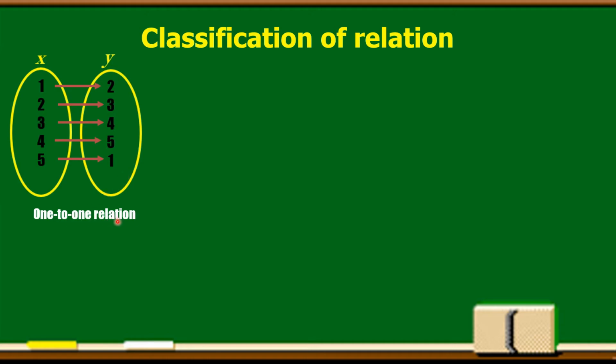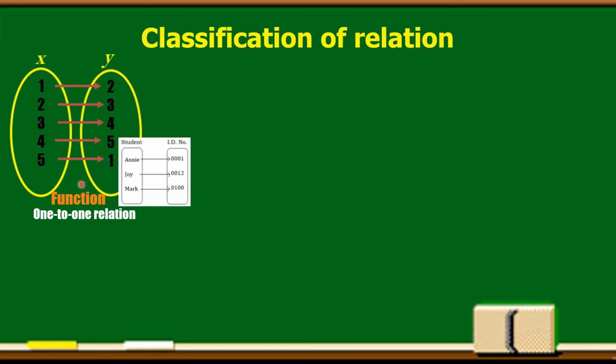So in one-to-one relation, as you can see here, is it a function or a mere relation? Yes, it is a function because makikita natin walang naulit sa domain natin or sa element na x. So walang naulit. So it is a function. Now, can you give an example of a one-to-one relation or one-to-one correspondence? Yes, I have an example here.